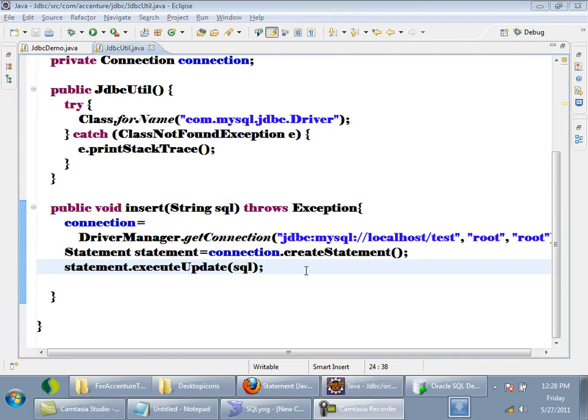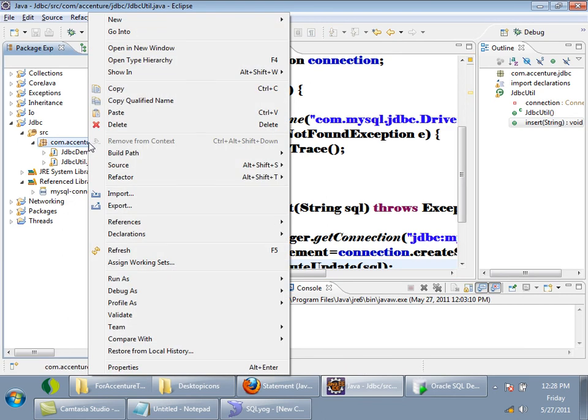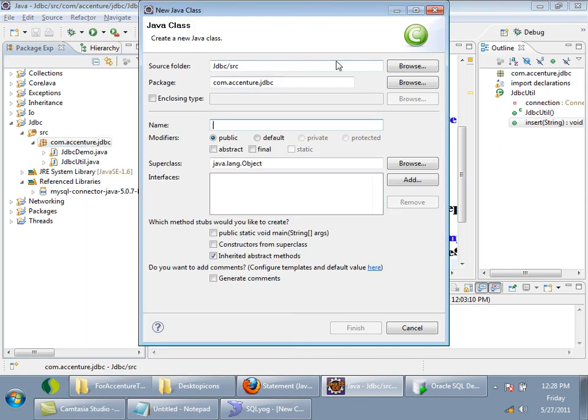I am having a table employee in the database, right? Generally, for every table, we will be having a corresponding class here. I have the employee table, so I will create an employee class here. First, I will create an Employee class and then use that employee to insert, update, or delete. Now I am creating a new class called Employee.